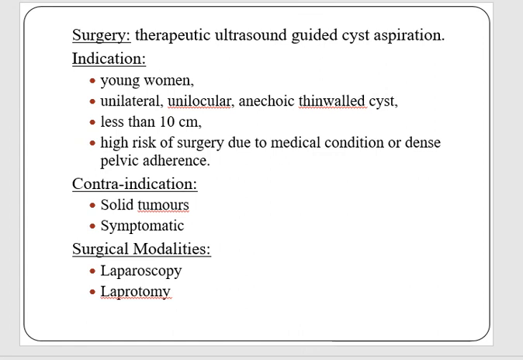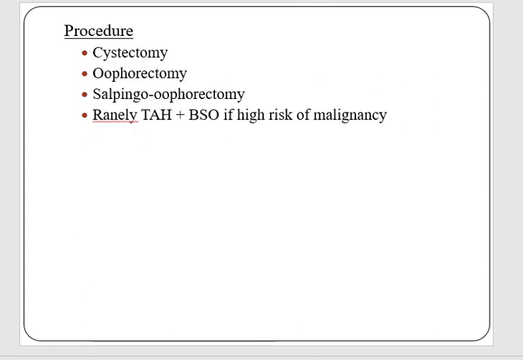While it is contraindicated in cases having solid tumors or patients who are symptomatic, having certain pains arising out of some complication, and surgeries which we can perform are either through laparoscopy or by laparotomy.